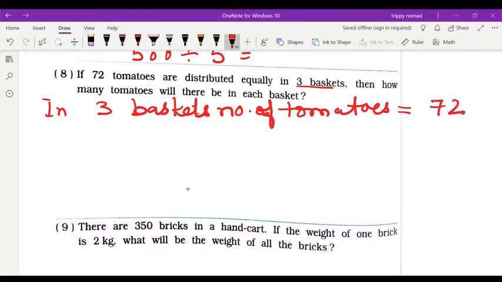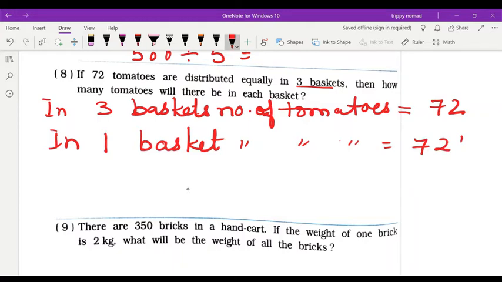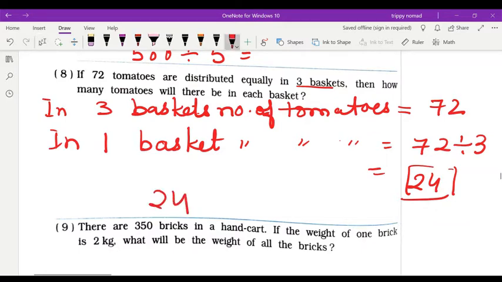Then each means one basket. In one basket, number of tomatoes, that will be 72 divided by 3. You will get 24 tomatoes. You will write in answer 24 tomatoes in each basket.